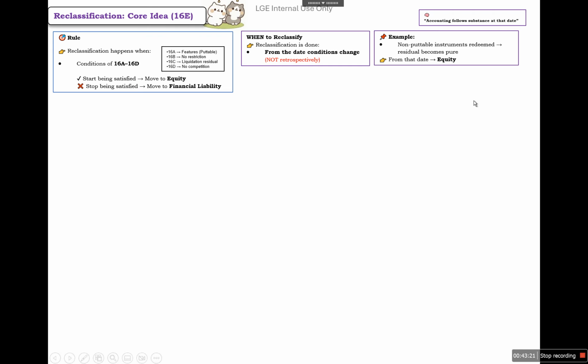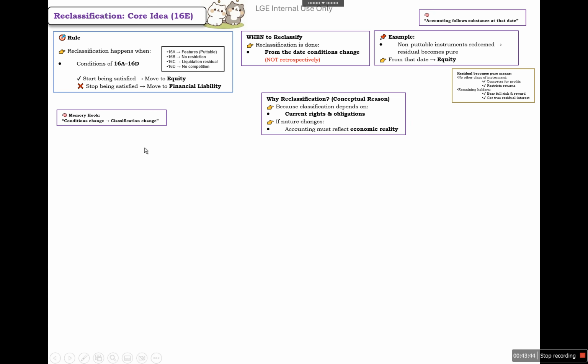So accounting follows the substance as of the date. Residual becomes pure means that no other class of instrument competes for the profit or restricts the return. So the financial liability that we decided earlier, we need to change to equity. The memory hook is that if conditions are changed, we need to change the classification.